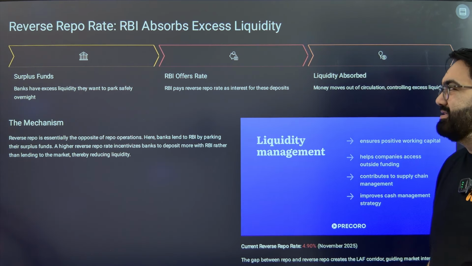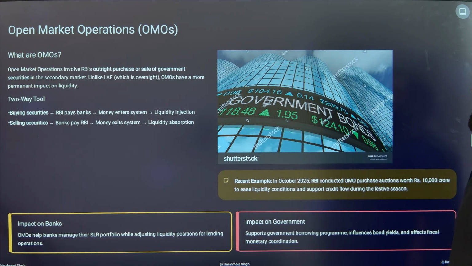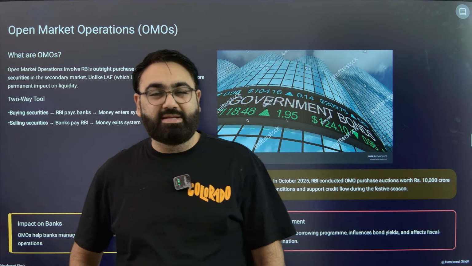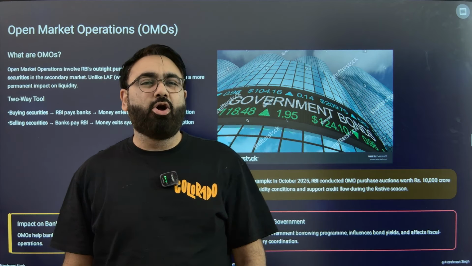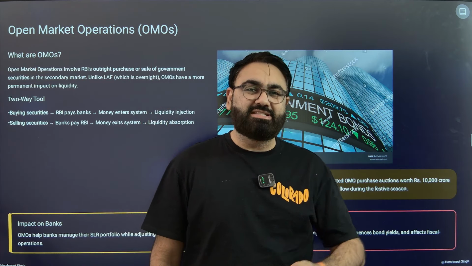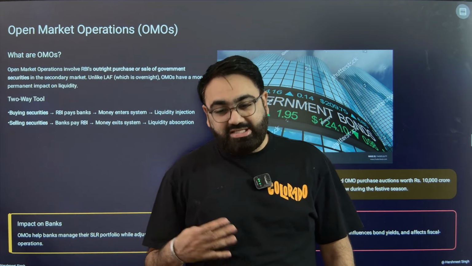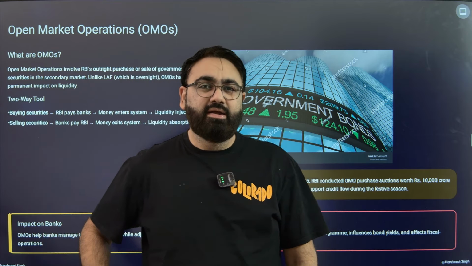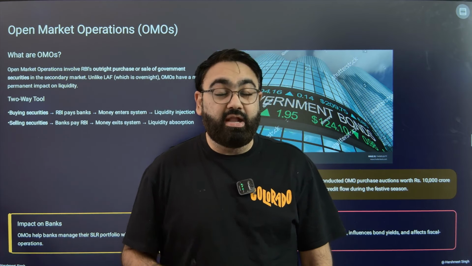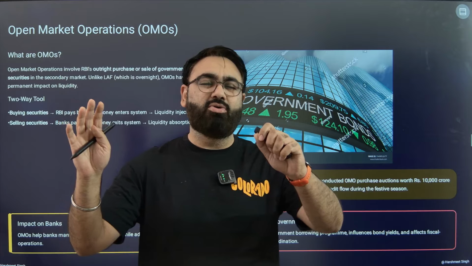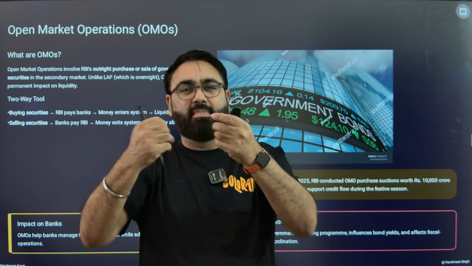That was a reverse repo. Then we have open market operations. This is also something that the RBI does to maintain money supply in the market. Open market operations, in simple terms, means buying or selling of government securities. The RBI can buy or sell government securities from the market depending upon whether they want to increase or decrease the money supply. When the government sells government security in the market, it means RBI is taking money from the market.